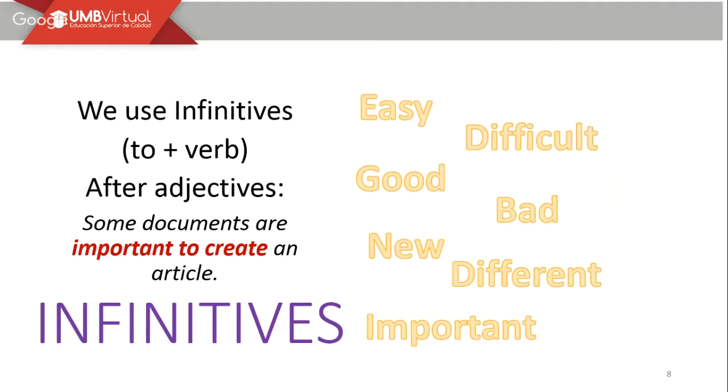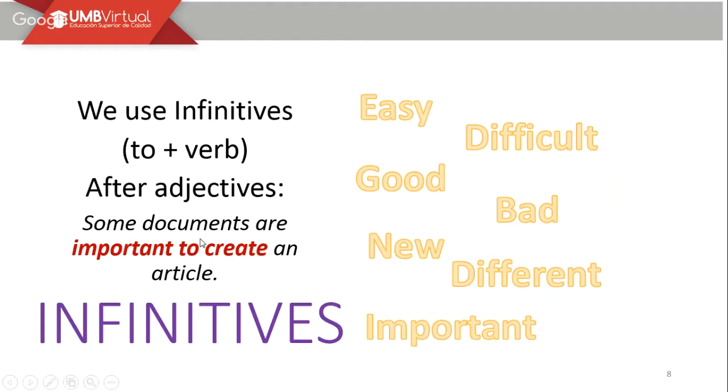Okay? This would be the second use of the infinitives. We have to plus the main verb after adjectives. Some documents are important to create an article. This one is the example. As you can see right here, all of them are adjectives, they are qualities. We talk about or represent something in regard to a person, a place, an object, or an animal. Easy, difficult, good, bad, new, different, important. According to this list, and as you can see right there, yes.